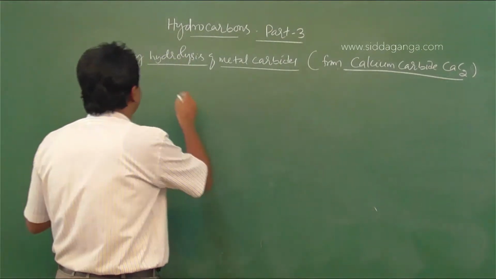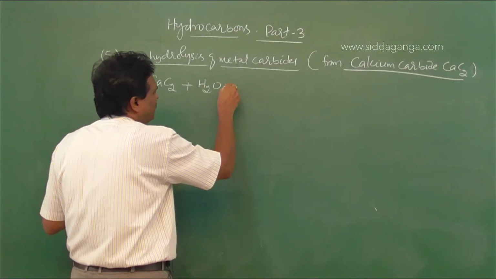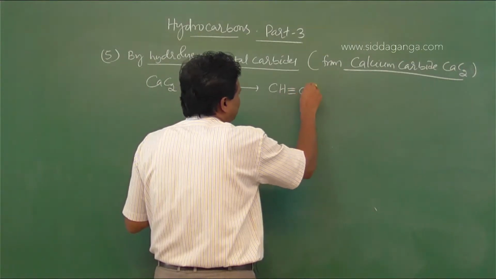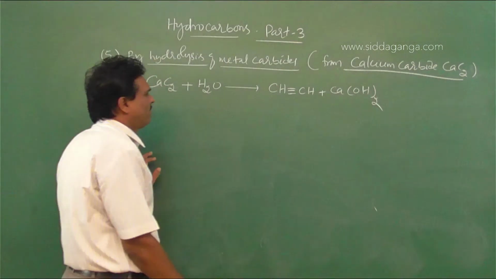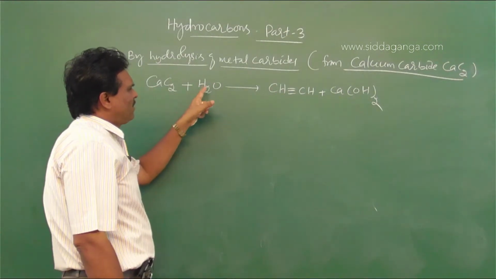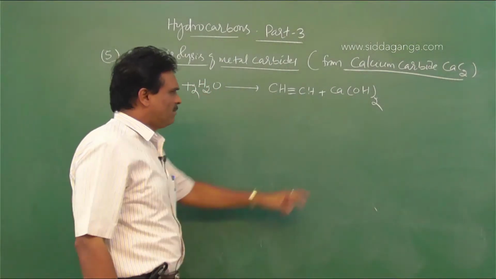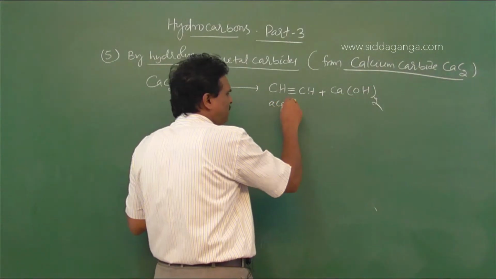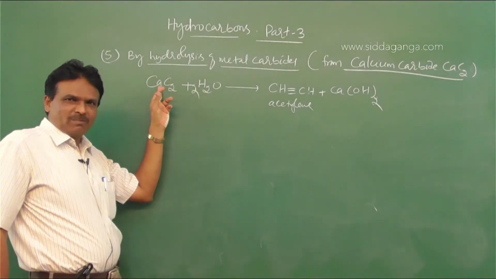When calcium carbide, CaC2, is subjected to hydrolysis, it forms acetylene, CH triple bond CH, plus Ca(OH)2. Balancing: 2 carbon atoms on both sides, hydrogen atoms 2 plus 2, 4, and oxygen atoms 2 on both sides. Acetylene is prepared by the hydrolysis of calcium carbide.